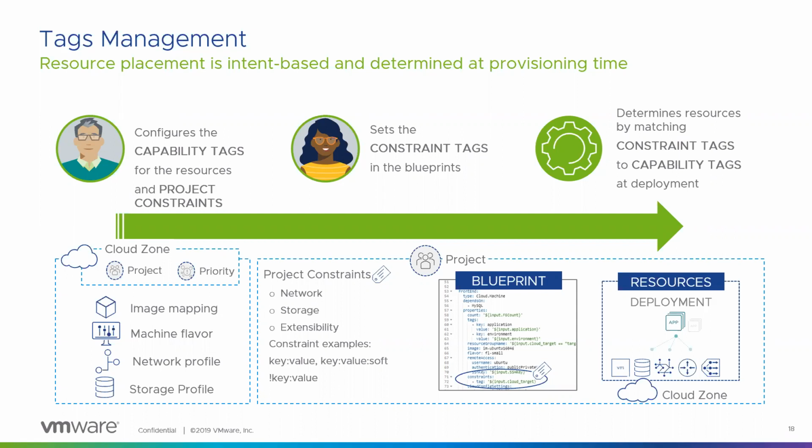There are various places where you will have to place the tag. Specifically, in the blueprint example below, there's something called constraints. That constraint will enable you to change placement decisions in that specific area.